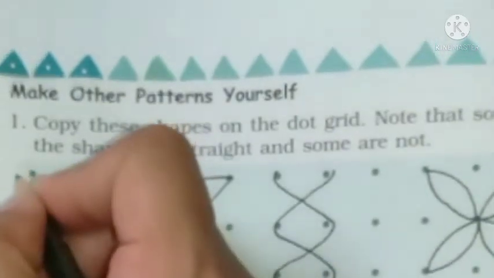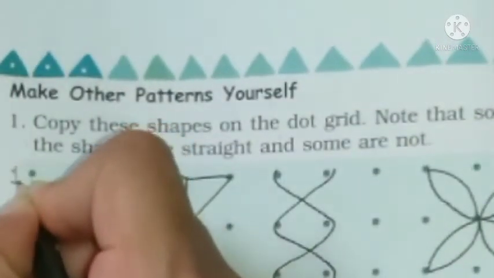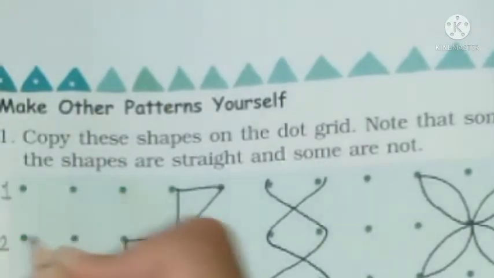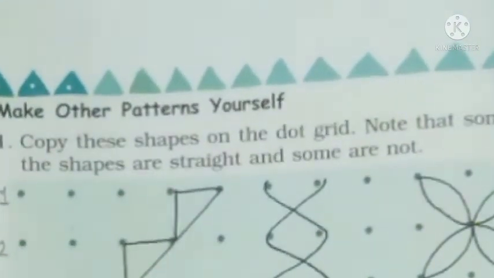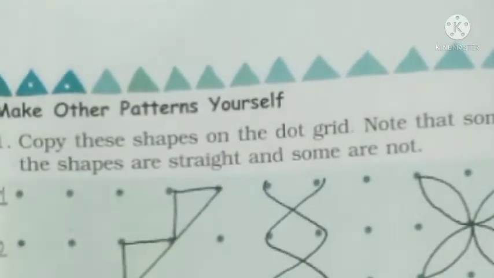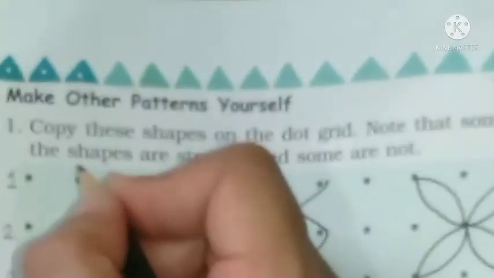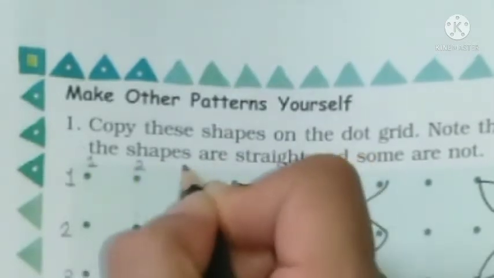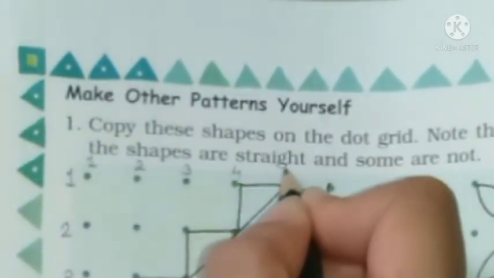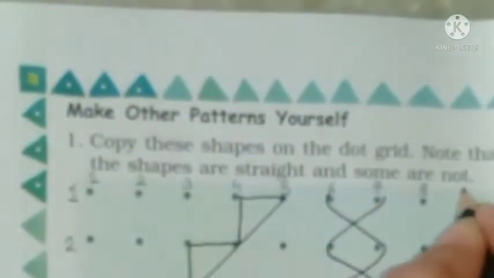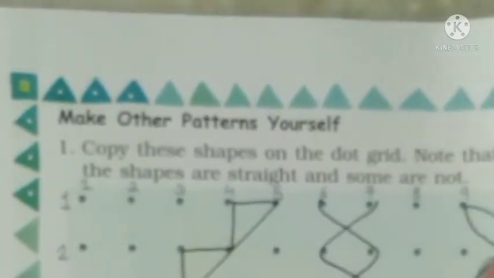First we will write here numbers like this. So write with me. Number 1, 2, 3, 4, 5, 6, 7, 8. Then write down here also. Number 1, 2, 3, 4, 5, 6, 7, 8, 9, 10, 11, 12.